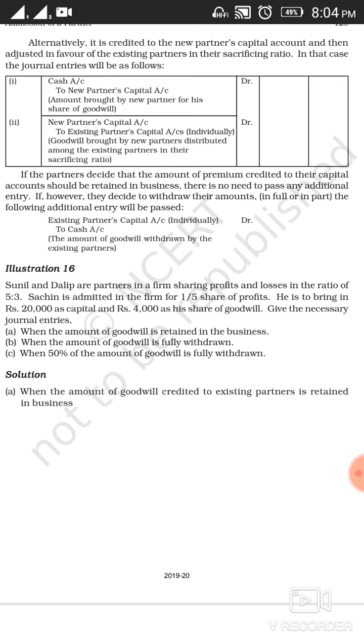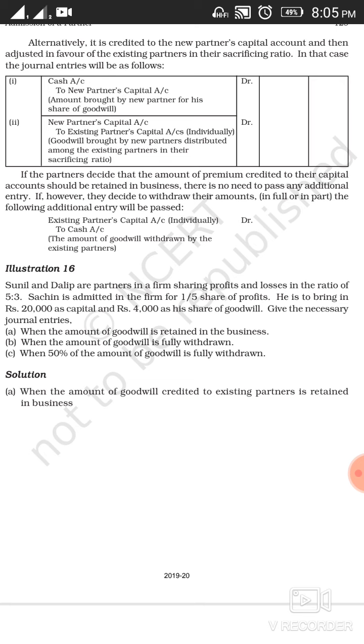If the old partner does not sacrifice, then in that circumstance he is not going to get the benefit of the premium. So the sacrificing ratio is noteworthy. If the partners decide that the amount of premium credited to their capital account should be retained in the business, there is no need to pass any additional entry. It means whatever share of premium has been distributed among the existing partners in their sacrificing ratio, if they want to retain the same in the business, then no further entries are to be recorded.